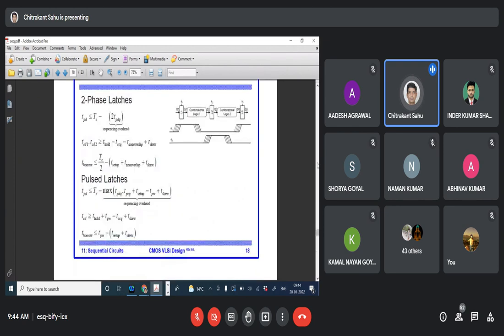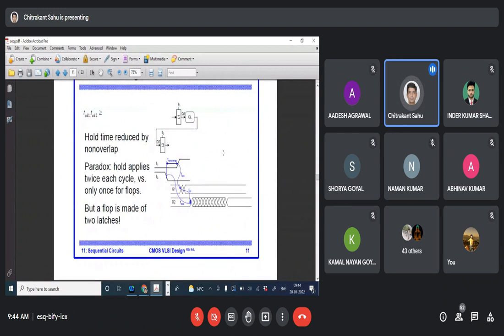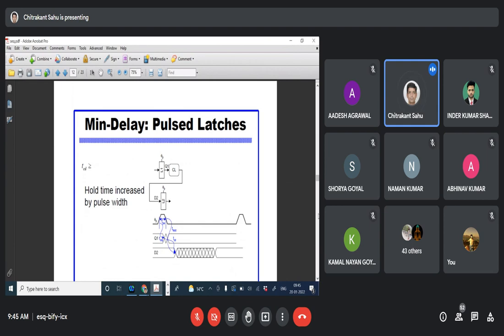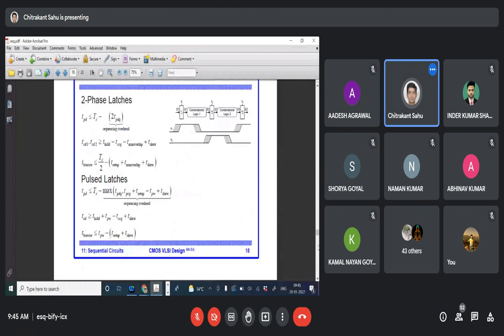As I told you, we can replace this flip flop and make this kind of arrangement, which is called a latch. In that case, what should be the maximum delay constraint or minimum delay constraint equations? All those things you can go through by reading and with the timing diagrams available in the book by Neil Weste. If you have any query related to this, we'll discuss it in the class.